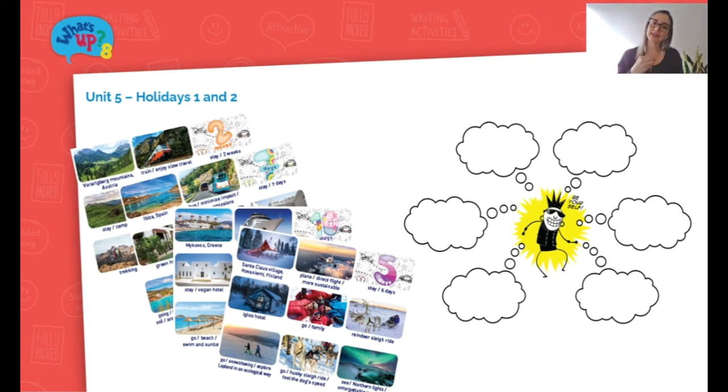Because the idea is that they do this writing task, but they must use 5 of the images, 5 of the pictures here to do their writing, okay? At the end, the student will then read their story aloud. After that, call another student to the front of the class, and he or she must point out the 5 photos that were used in the story that their colleague has just read.